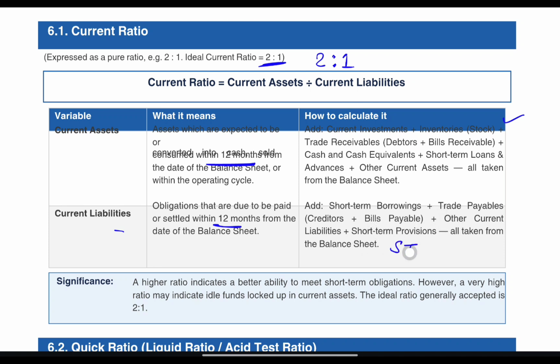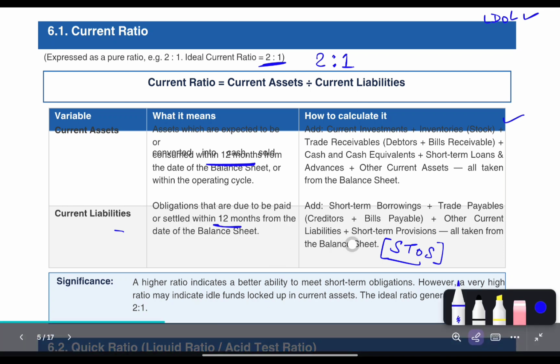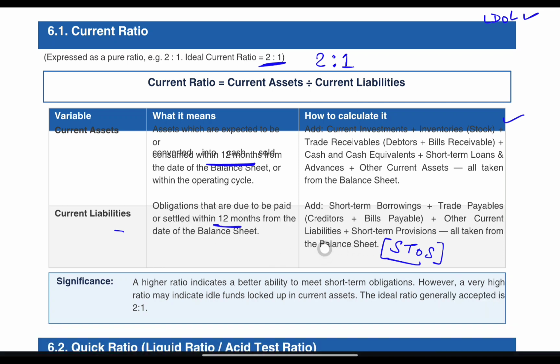And I told you, when I explained the format of the balance sheet, that the short form for current liabilities is STOS and for long-term liabilities is LDOL. Got it?